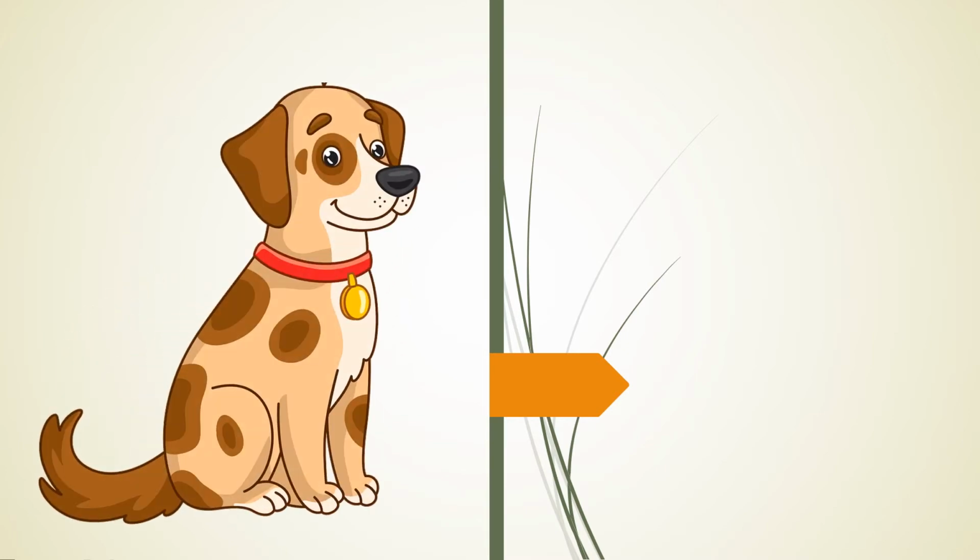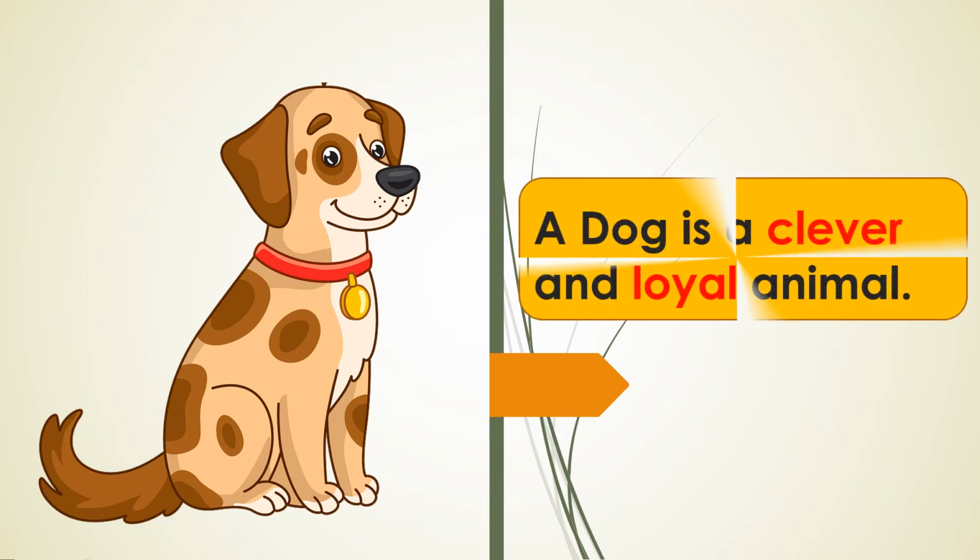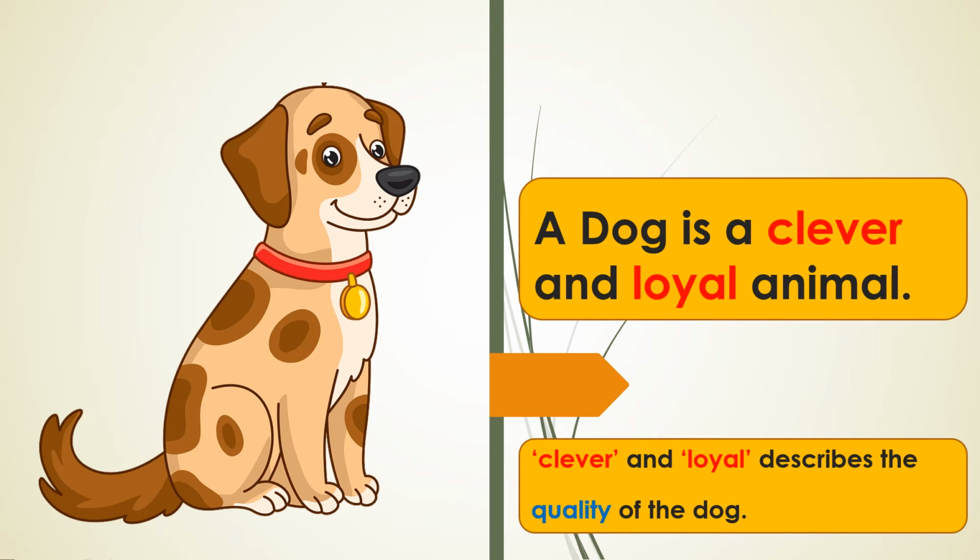Let's see one more example here. What do you see here? It's a dog. Now we'll describe the dog. A dog is a clever and loyal animal. In this, the words clever and loyal are the describing words. The words clever as well as loyal describe the quality of the dog.